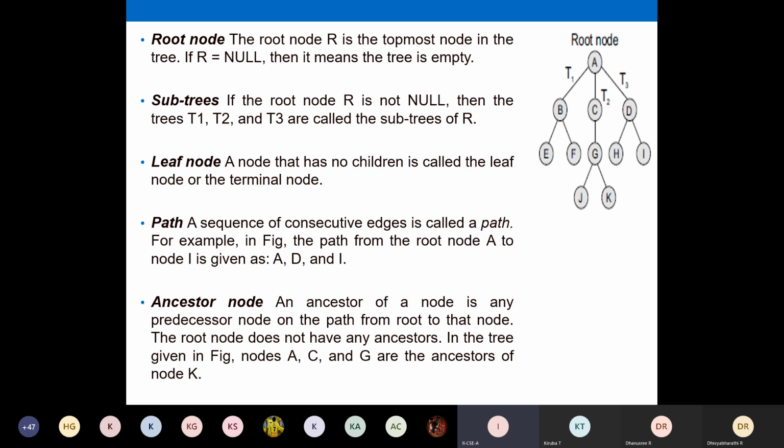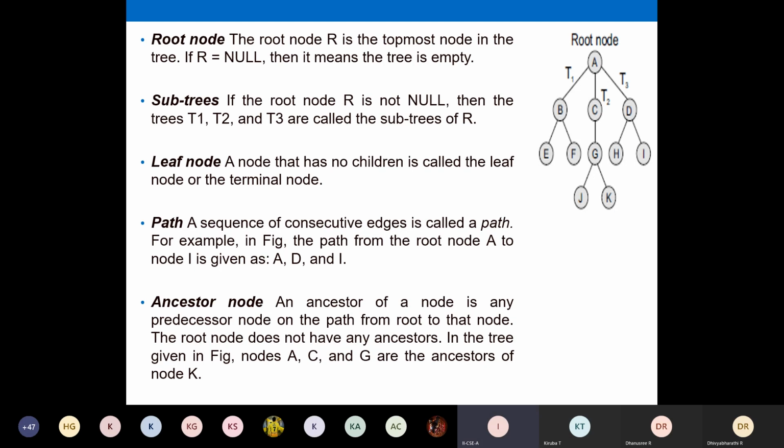And here you can note down, for K there are three ancestors till you reach the root node: G, C, and A. You can call G the immediate ancestor. Immediate means the first node to come before K. That is your immediate ancestor.